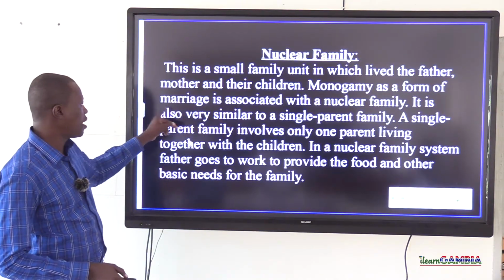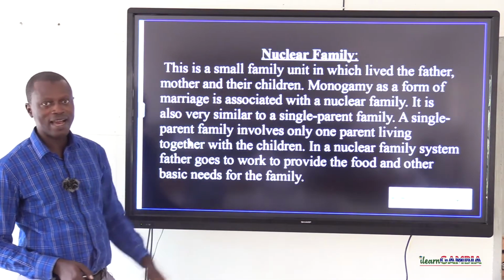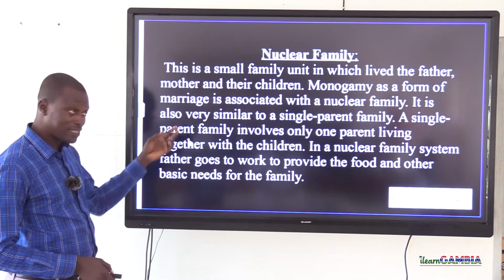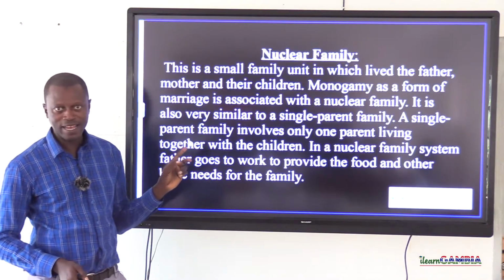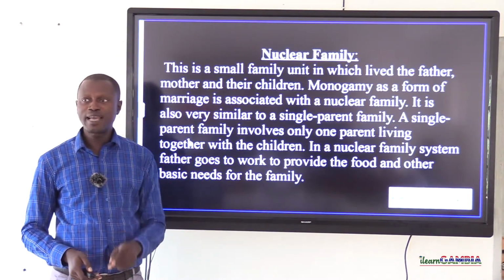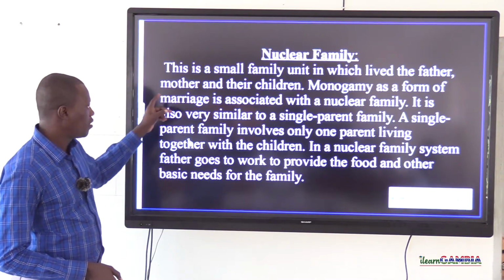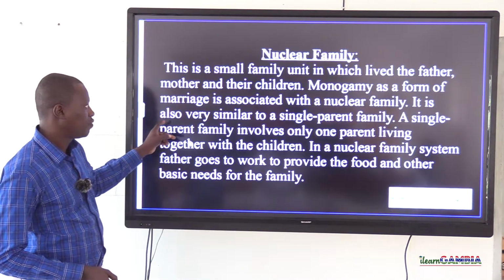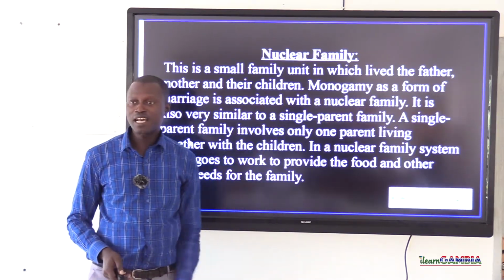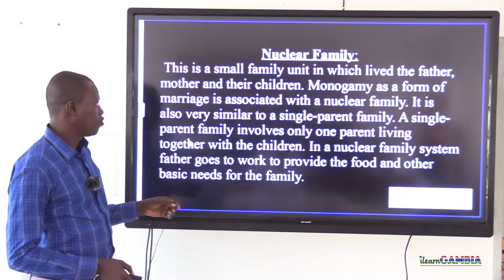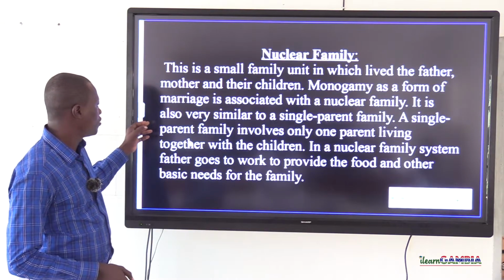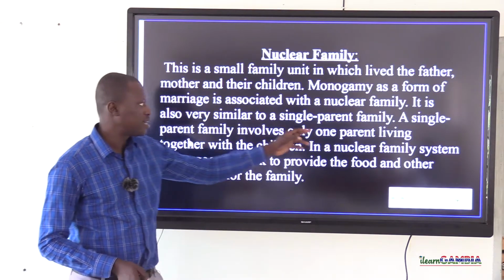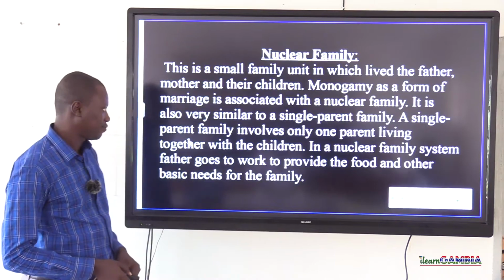Monogamy as a form of marriage is associated with a nuclear family. Now you can see which form of marriage is associated with an extended family. We said it is called polygamy. Now this other type of family system, it is monogamy, which is associated with the family. It is also very similar to a single parent family.